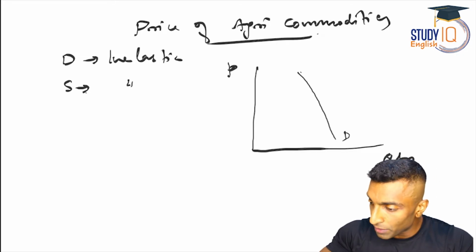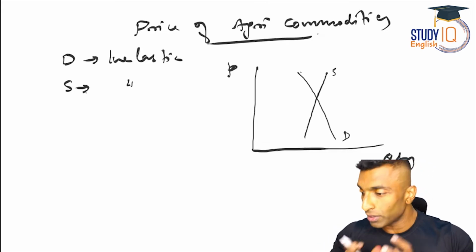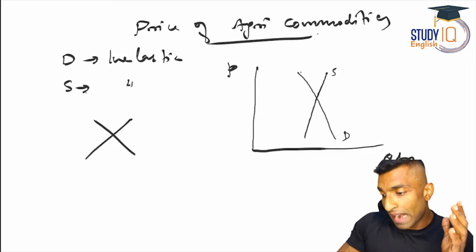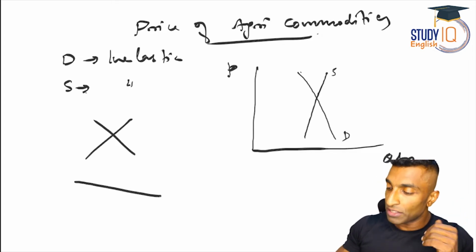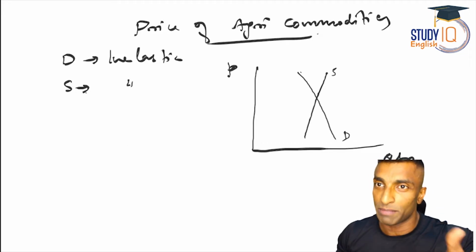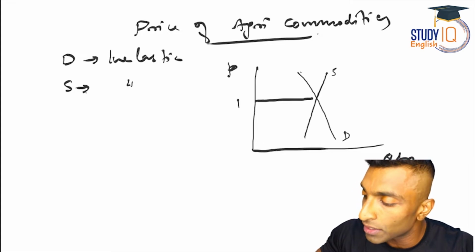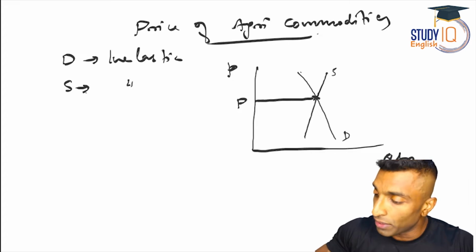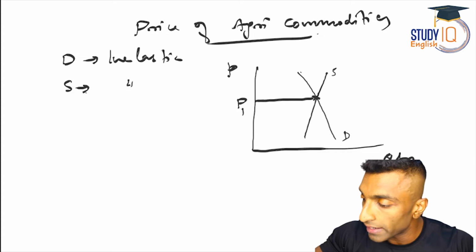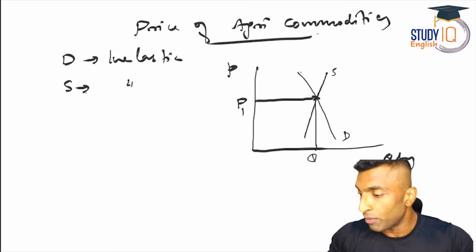And then I need a steeper curve again, upward sloping. That is your supply. So both, in fact, I've made steeper. Normal means it will be something like this, flatter means it will be something like this. Here I'm doing a steeper one, but I didn't get the exact steepness I am expecting, but anyway, this is fine for me. So let me find the equilibrium price. This is the equilibrium point, and you can see P1 is the equilibrium price. Let me drop it to the x-axis. Here you will get Q as the equilibrium quantity.